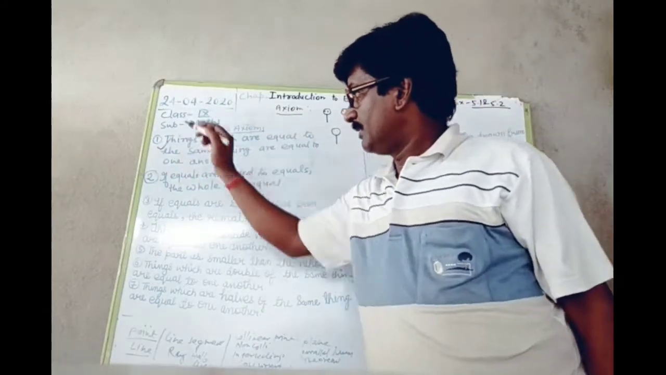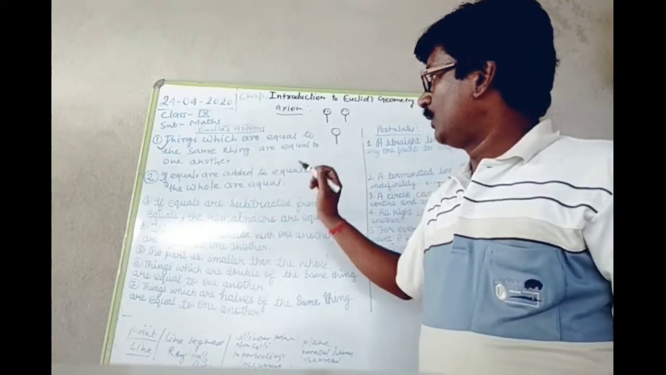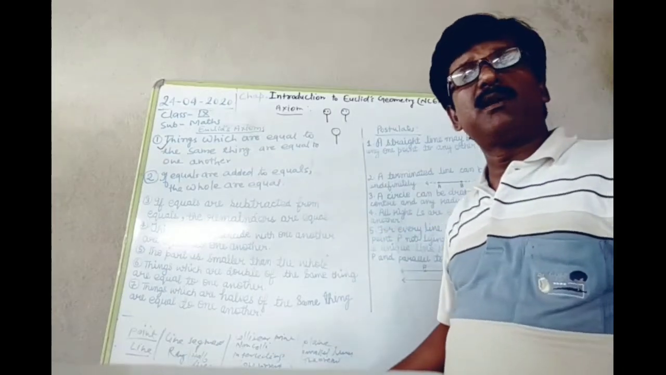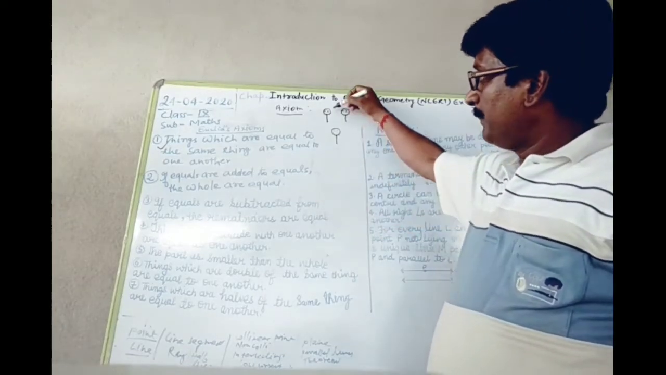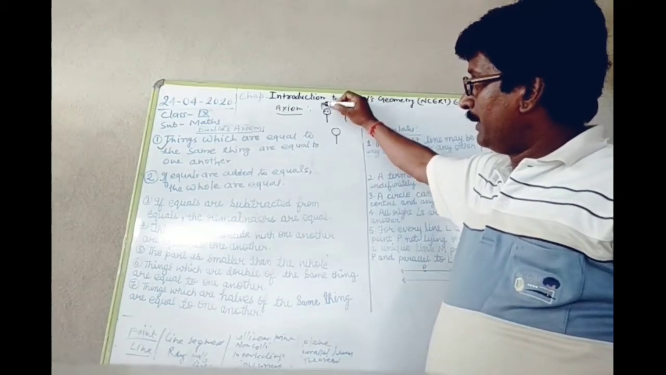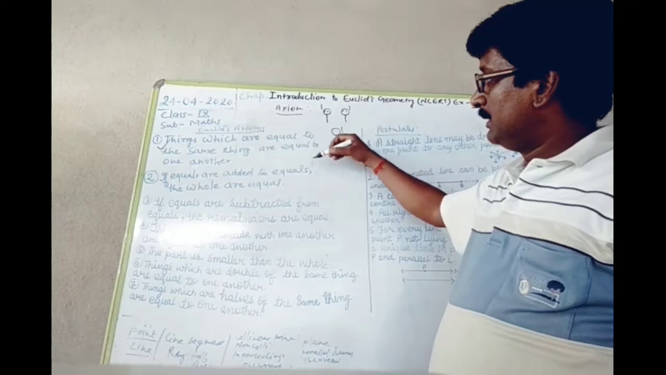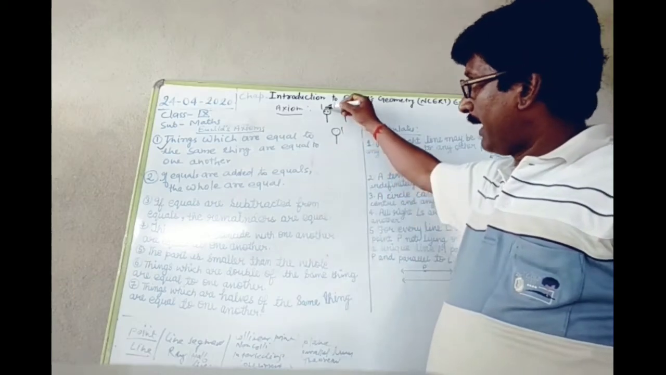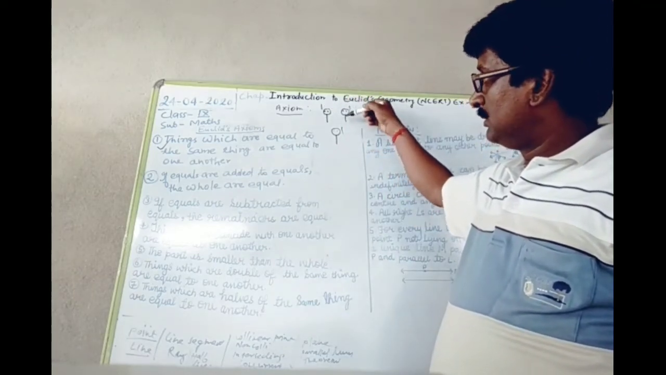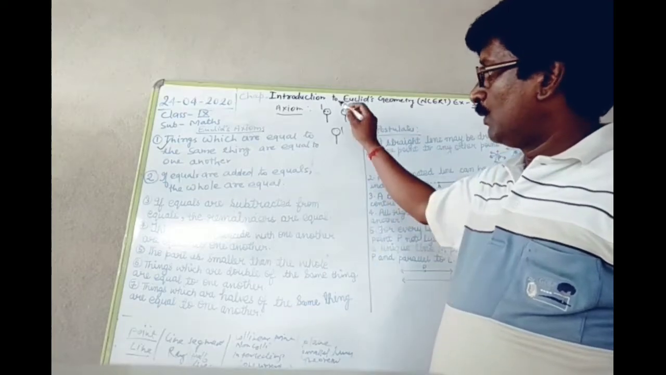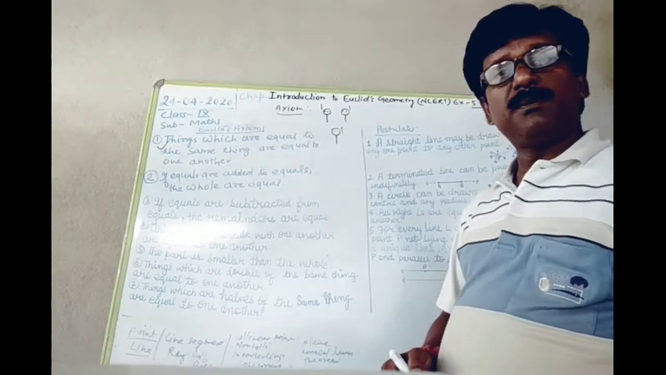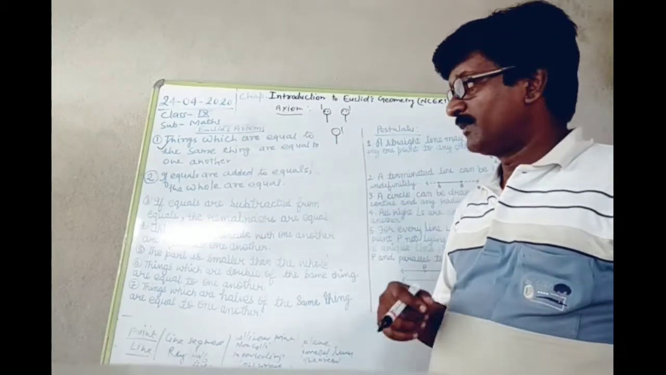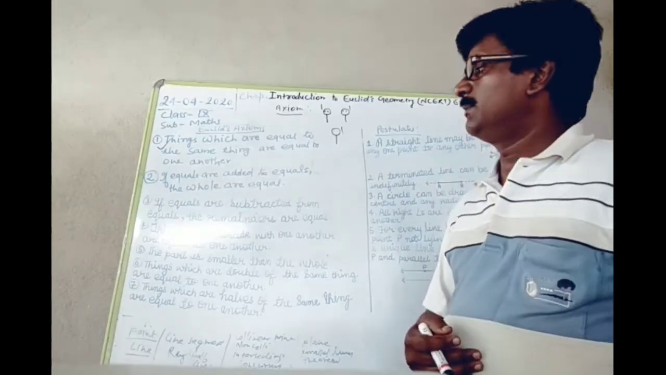Clear? Next, if equals are added to equals, then the wholes are equal. In the first axiom you have already understood that things are equal to each other. Suppose I increase the height by 2 feet in all three persons. If I add equals to things which are equal, then the wholes will be equal to each other. Similarly, if equals are subtracted from equals, then the remainders will be equal. This is the third axiom.